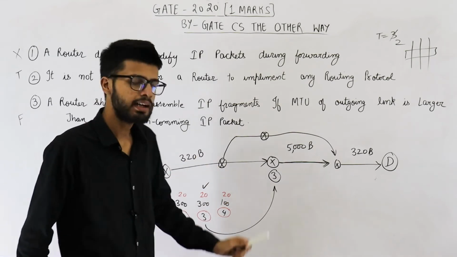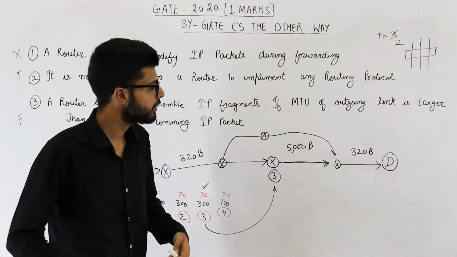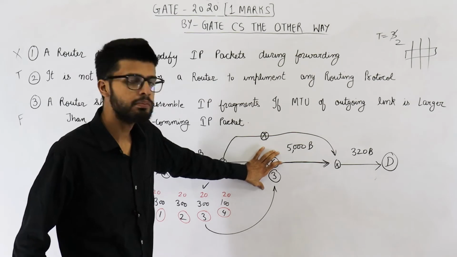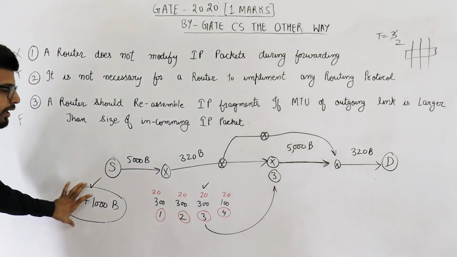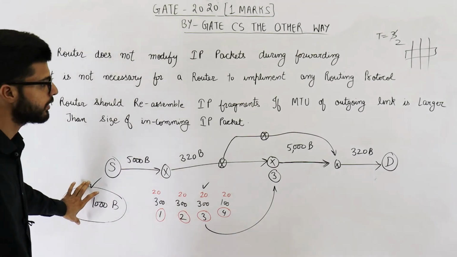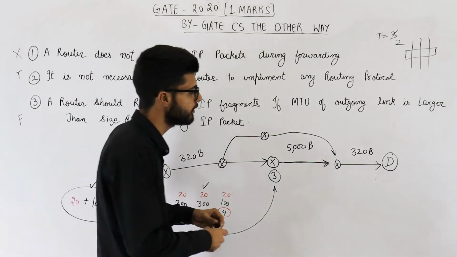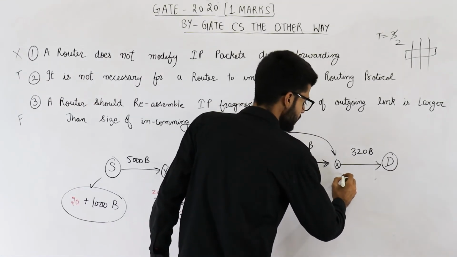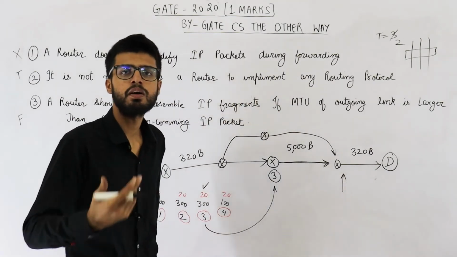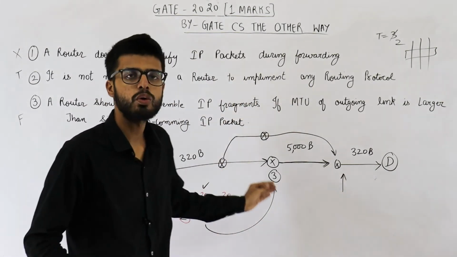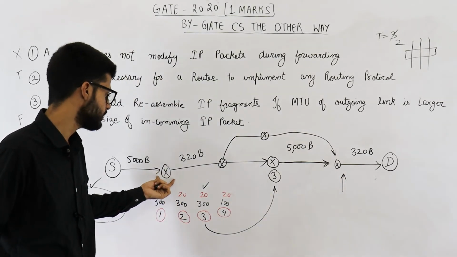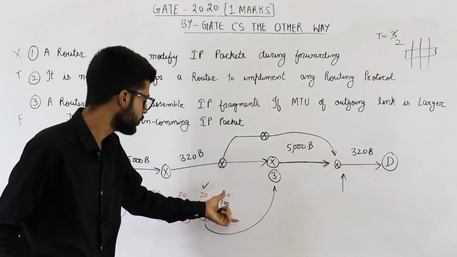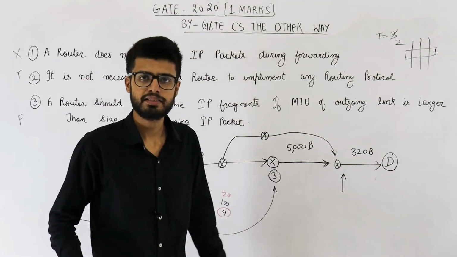Second reason is there is a possibility that if you recombine all of the fragments here and create this original datagram once again, there is a possibility that in the path fragmentation might be required again. So you don't want to do extra work.